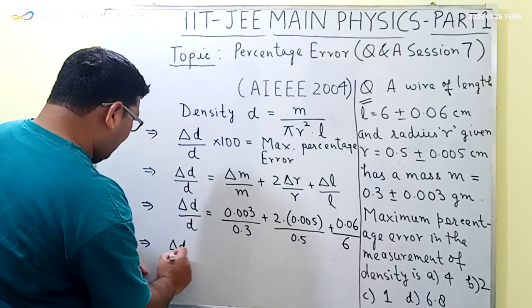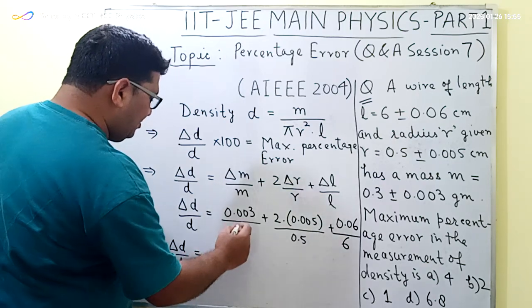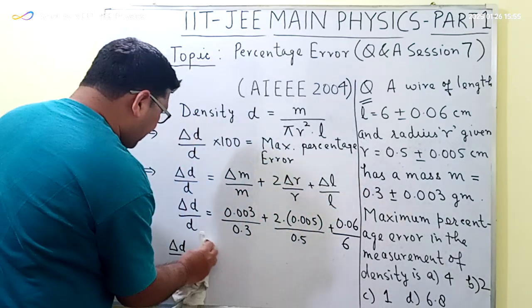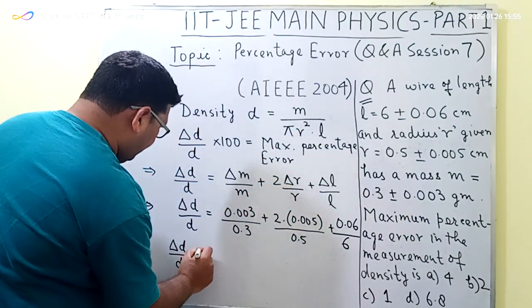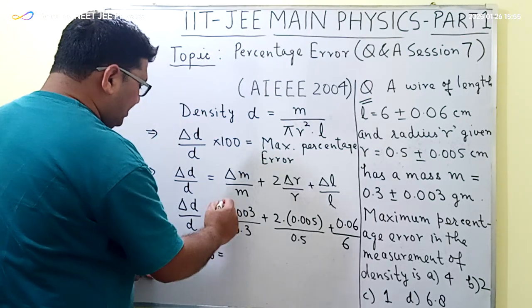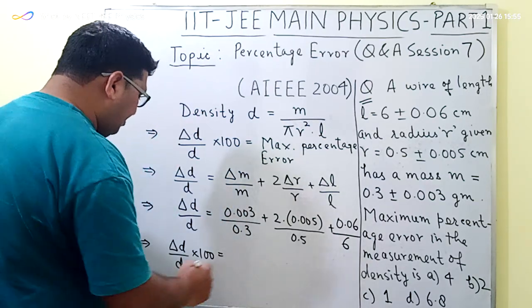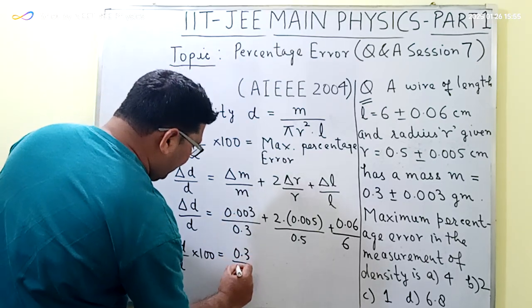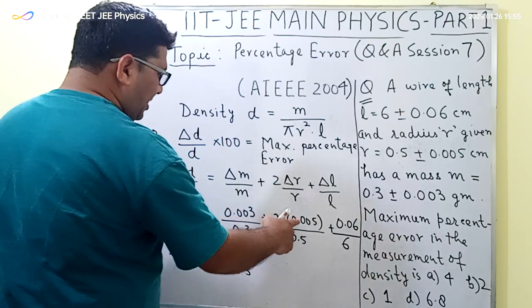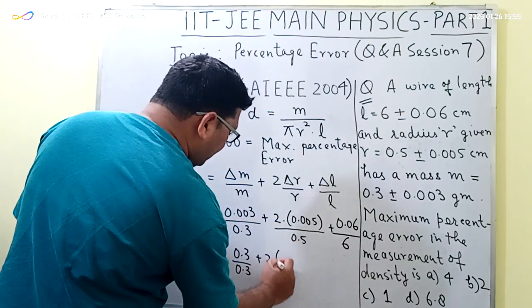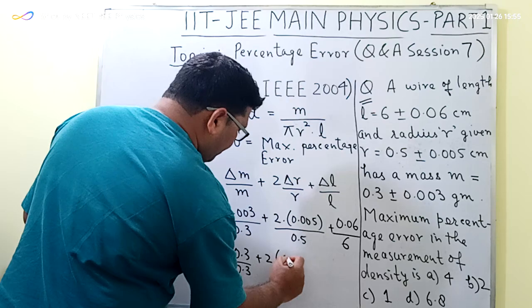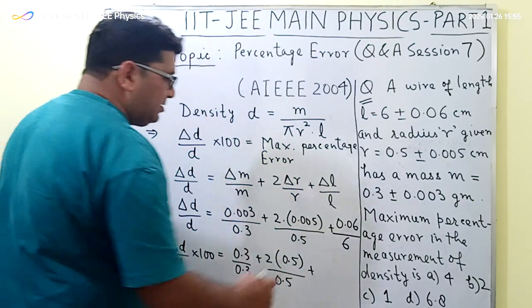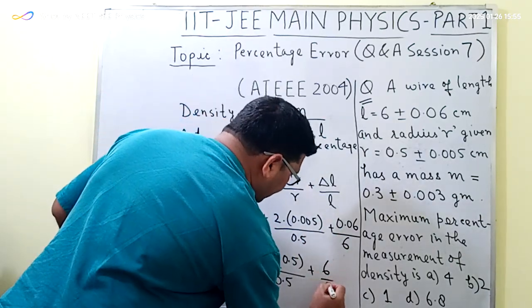So from here, delta D upon D into 100 will be equal to, this entire equation will be multiplied by 100 on both the sides. So this will be equal to 0.3 upon 0.3 plus 2 times 0.5 divided by 0.5 plus 6 upon 6.